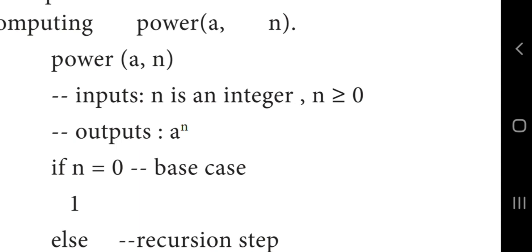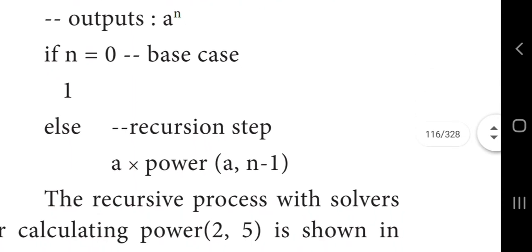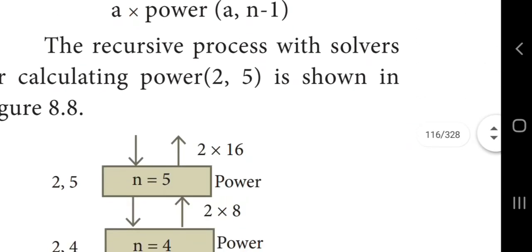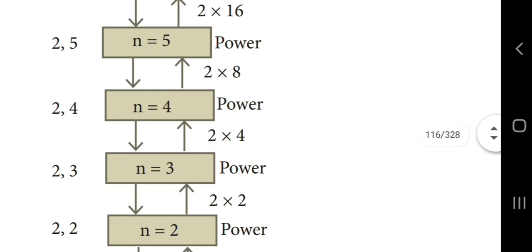If n equals 0, that is the base case, the smallest input, and you get the output 1. Otherwise, the recursive step takes place: we calculate a into power of a comma n minus 1. In this book itself, they give one example, power of 2 comma 5. The value of n is 5.